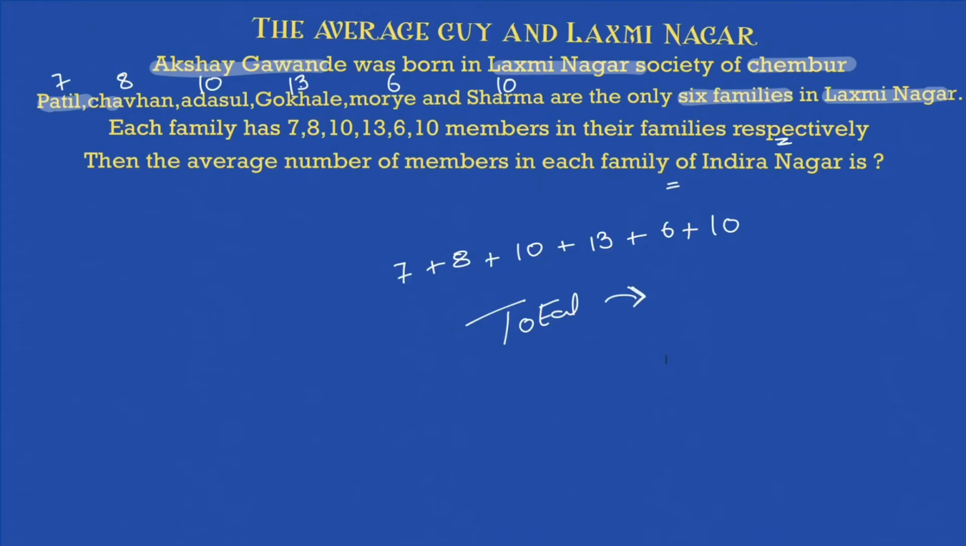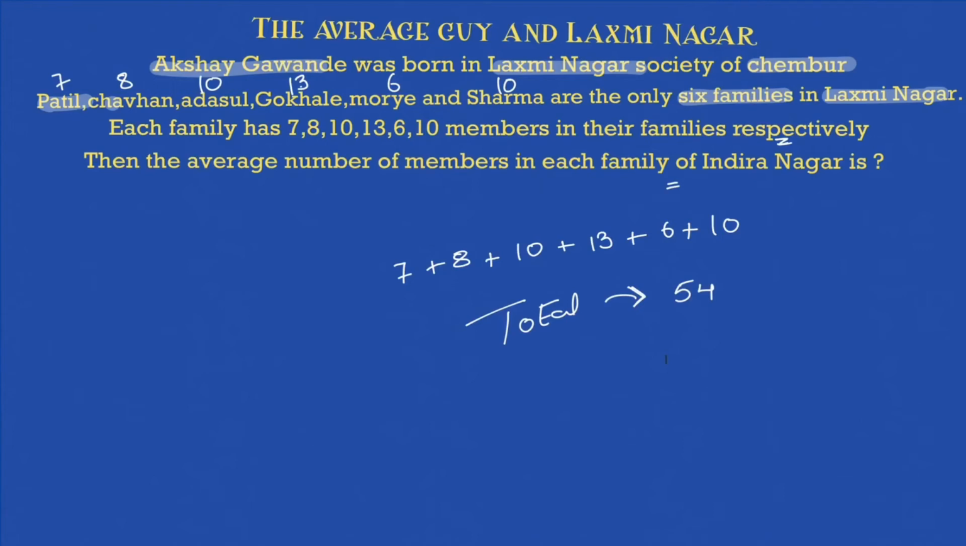So what will you do now? Add all of them. This becomes what? 7, 15, this 15 plus 10, 25, 28, 38 plus 6 will be 44 plus 10, 54. Total number of members in Lakshmi Nagar are 54.